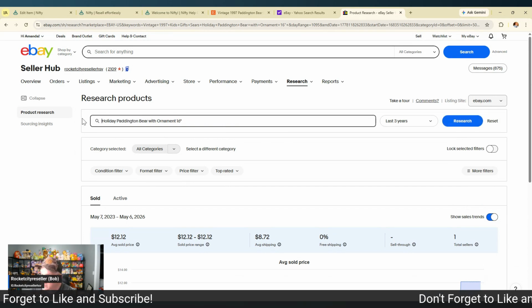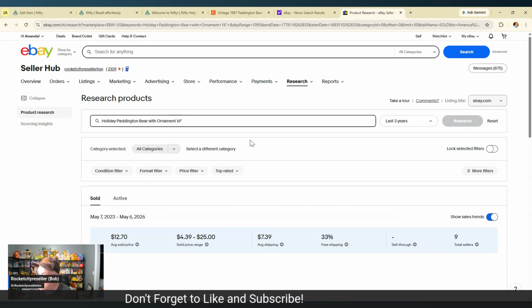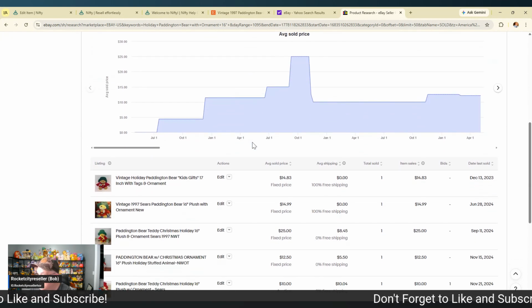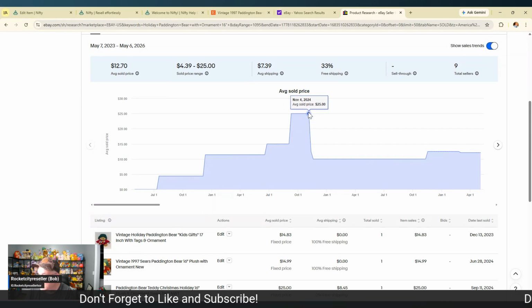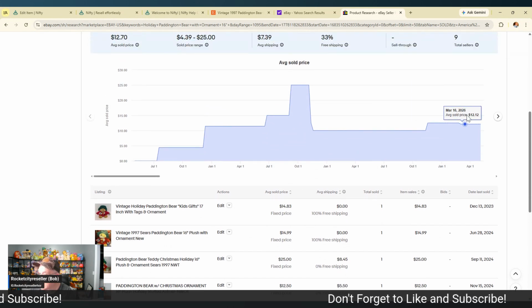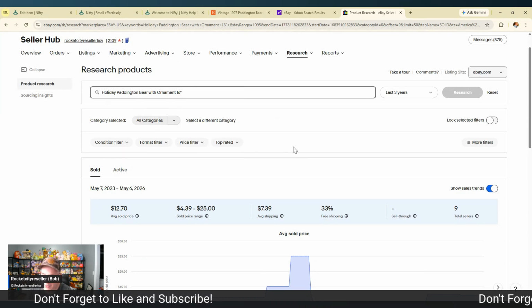Let's get rid of all this other stuff with ornament, 16-inch. Let's try one more time. Okay, that's a little bit better. Now we're getting a, like there was a spike, right? In 2024, looks like the top price was $25 for one of these. So what can we get now for it? How many are listed? All the questions, right? So you've got to use your better judgment. I think 15 is too low for this guy. I know I can get more.